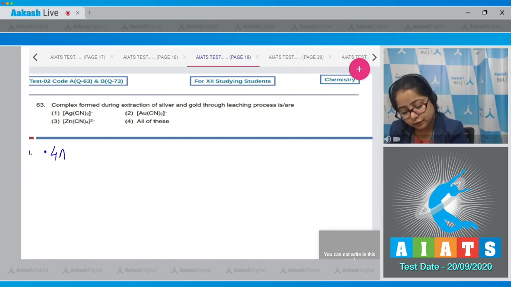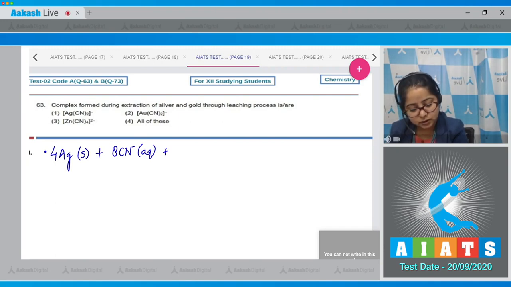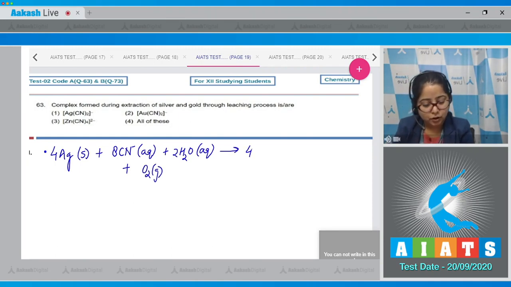This is 4Ag solid plus 8CN minus aqueous plus 2H2O aqueous plus O2 gaseous forms 4[Ag(CN)2] minus aqueous plus 4OH minus aqueous.